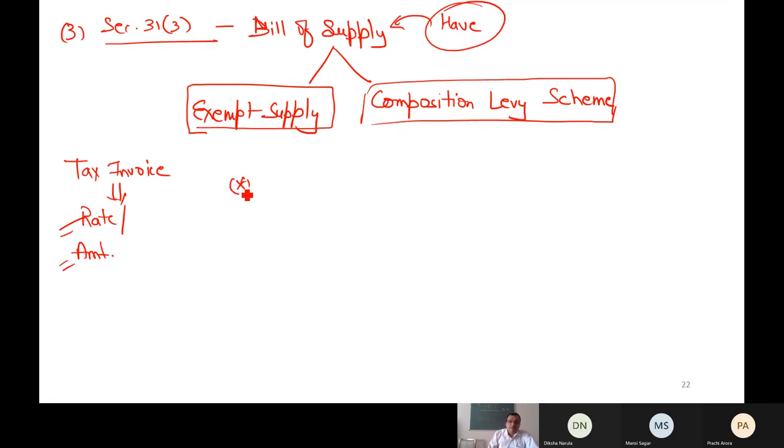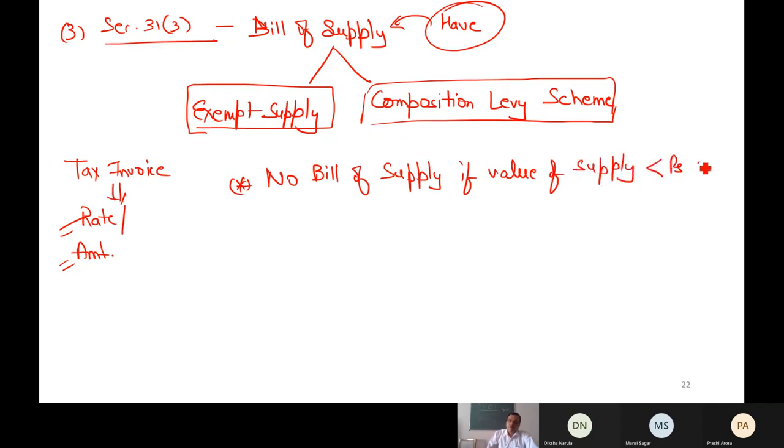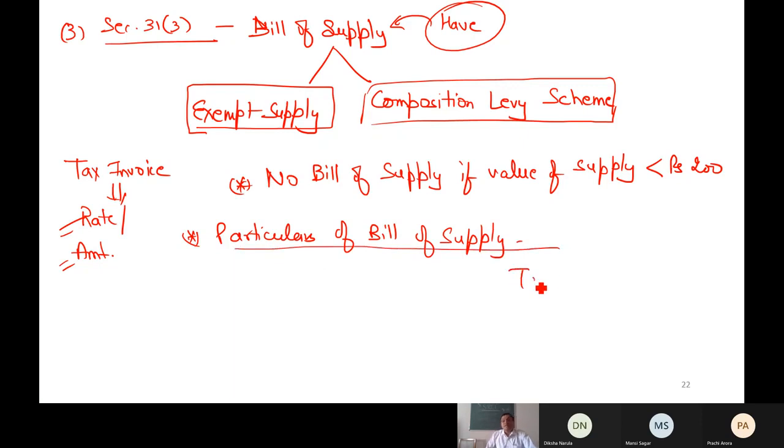And that concept is also same, no bill of supply if the value of supply is less than 200 rupees. And similarly, what are the particulars of bill of supply? I will keep the base as what?